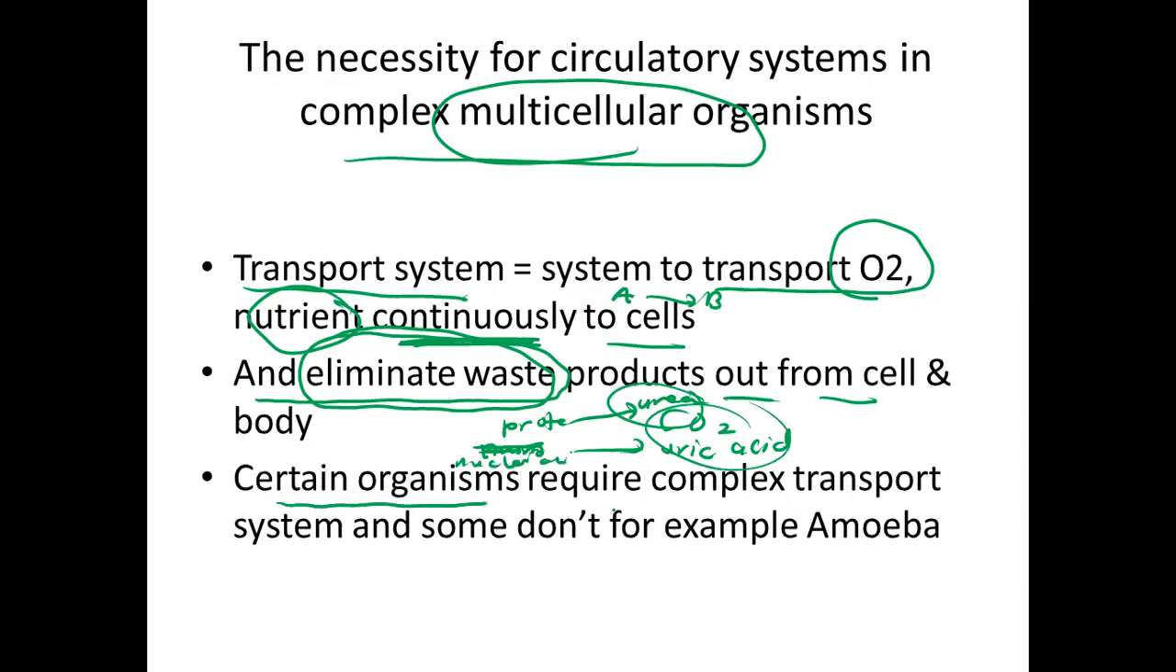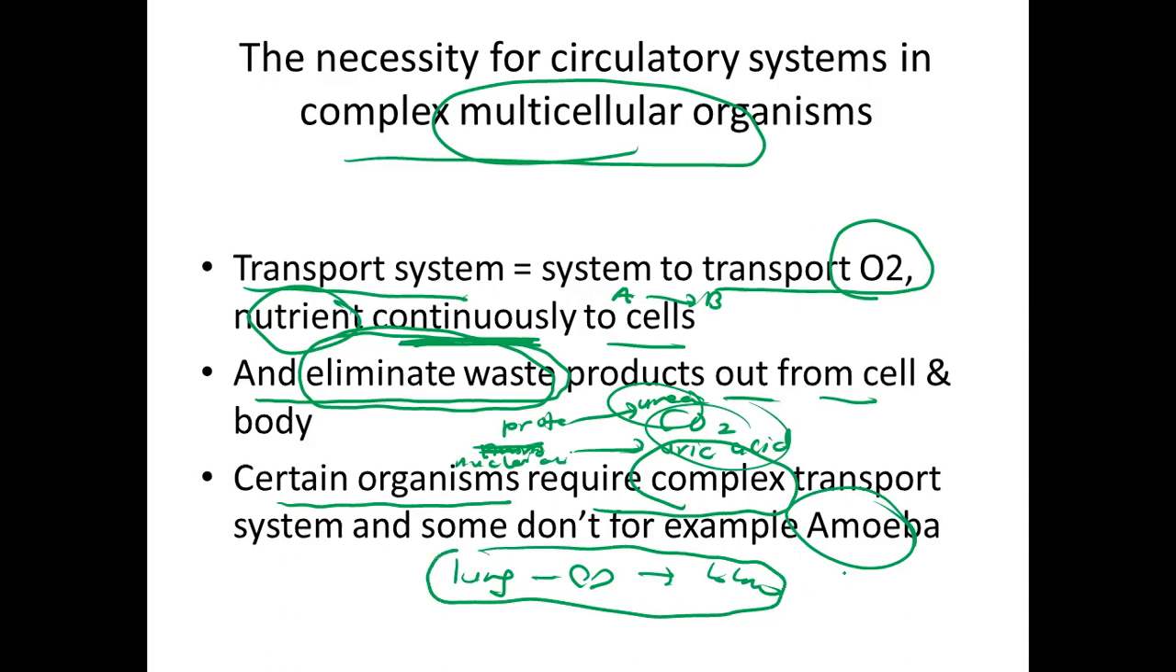Certain organisms require complex transport system and some don't. For example, amoeba. Amoeba tidak memerlukan sistem yang sangat kompleks. Manusia, yes. Kalau manusia, they need lung, they need heart, they need blood. Banyaklah, sistem-sistem yang terlibat. But in amoeba tak perlu pun. They do not need lung, they do not need blood. To amoeba.